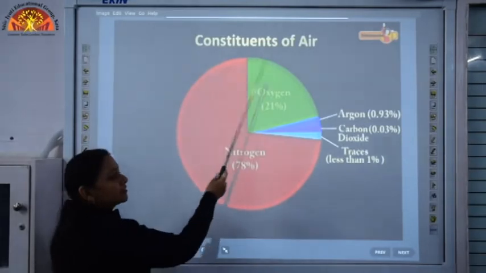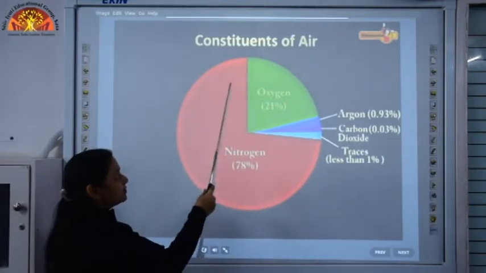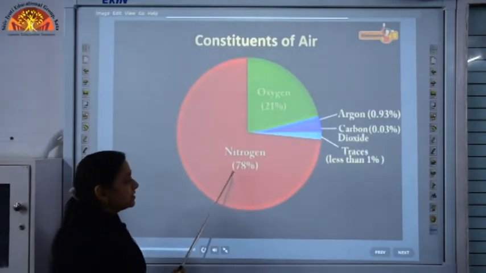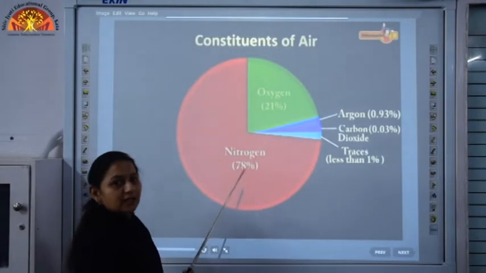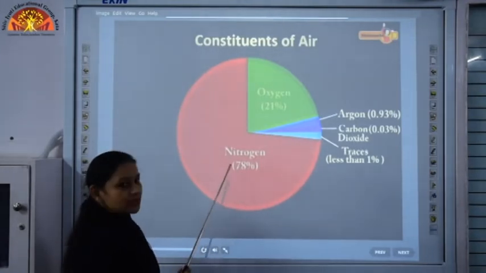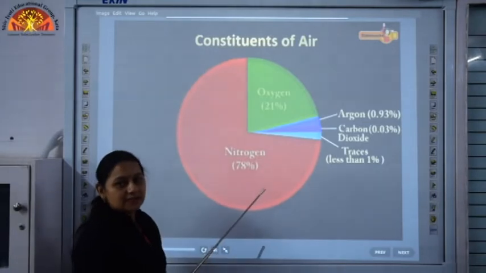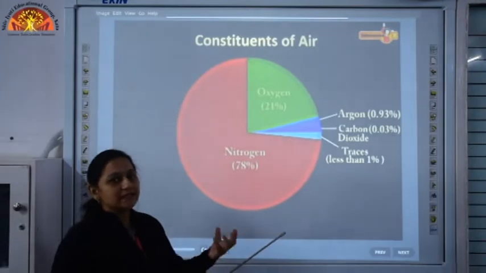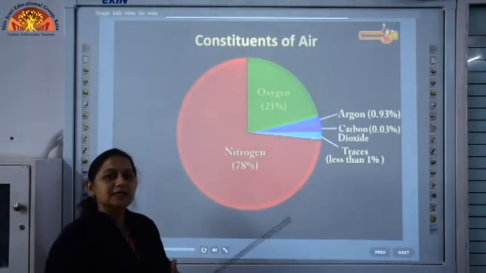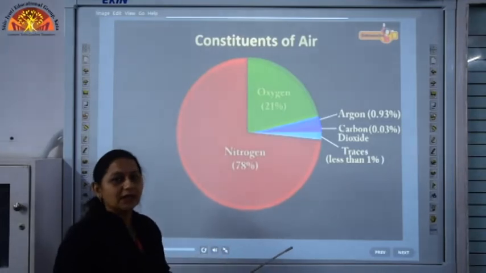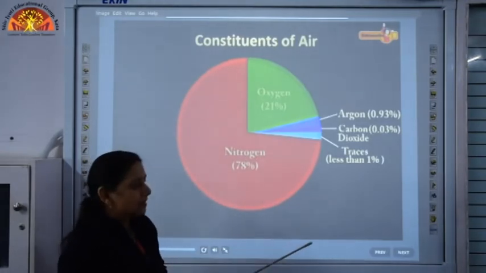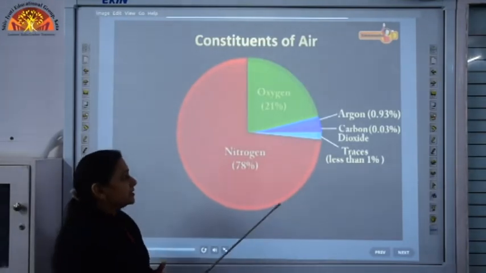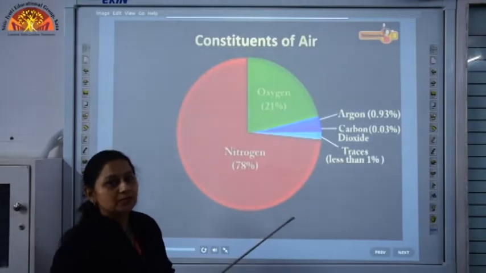So, we are having a pie chart over here which shows the amount of gases in the atmosphere. The constituents of air are, the maximum amount of air constitutes of nitrogen, that is 78% of the air comprises of the nitrogen, and this nitrogen gas does not support burning. It is useful for both plants as well as animals, but we take it in another way. Plants take it from the soil and we take it from the plants. It is useful for both plants as well as animals and human beings, and nitrogen does not support burning.